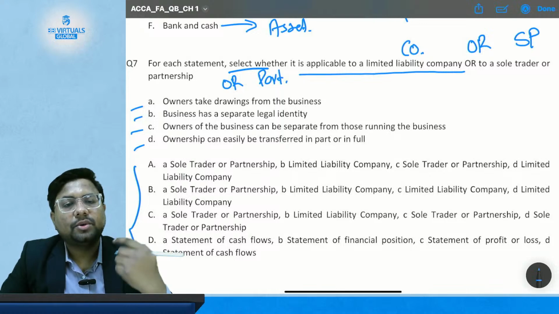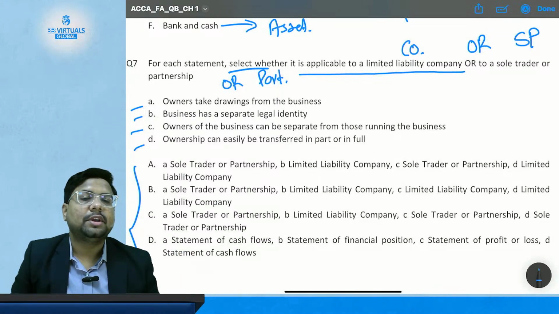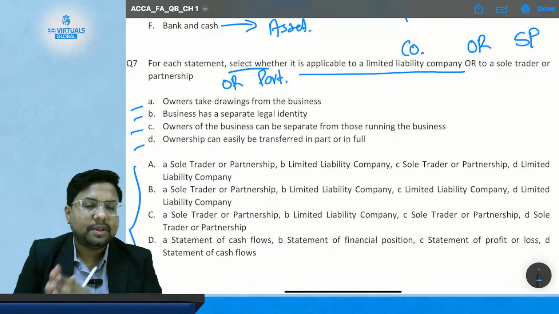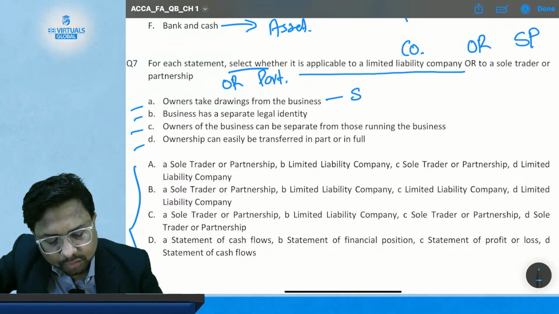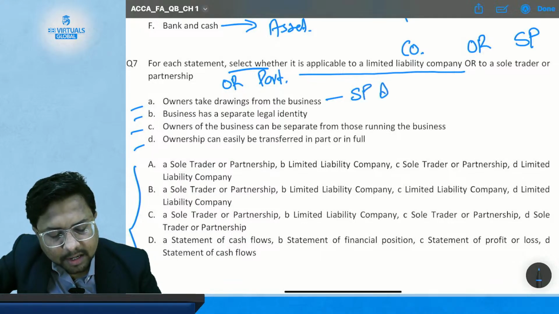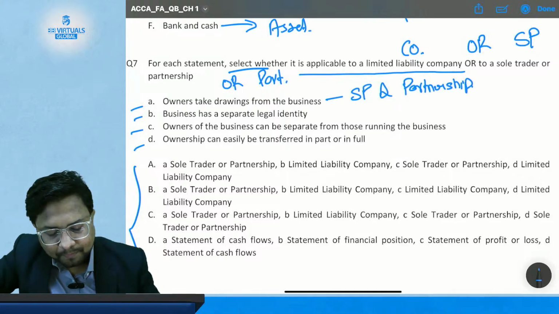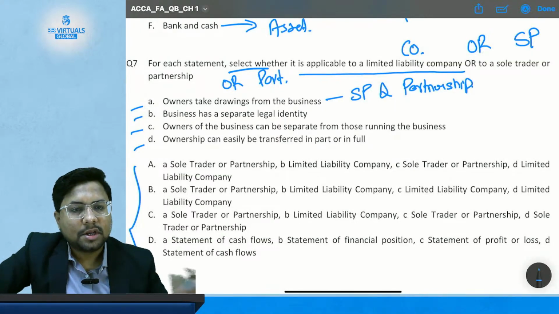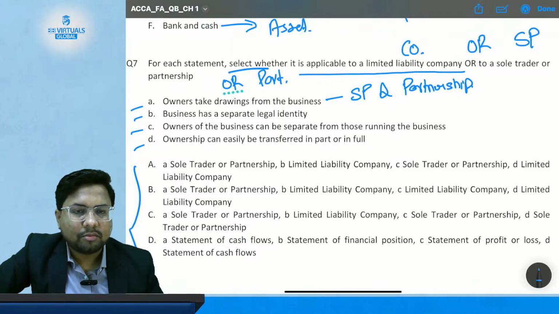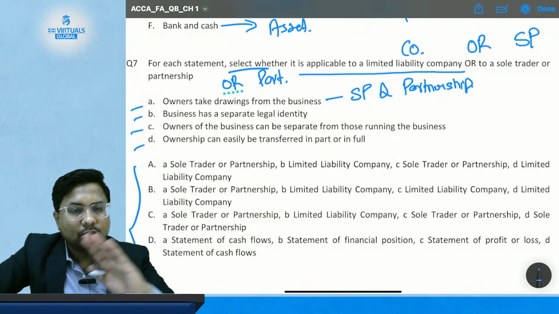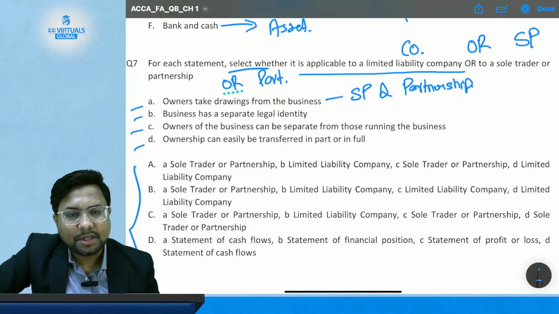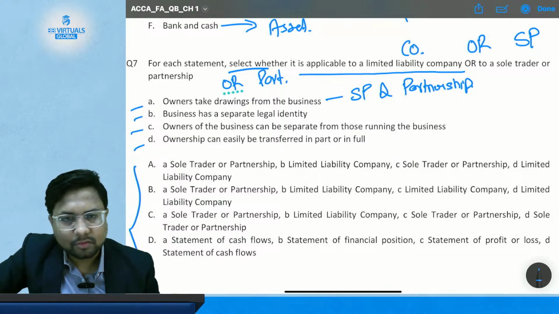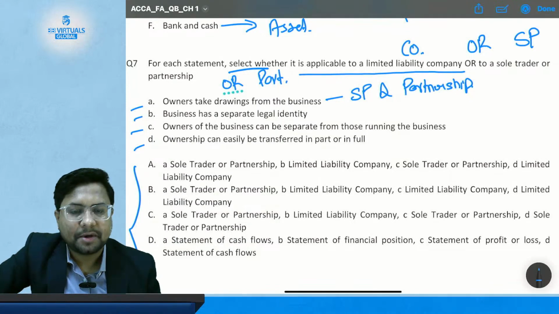In sole trader also, in partnership also, because there is no legal distinction between their asset and business asset. So in case of both sole trader or sole proprietorship and partnership, the owners or the partners of the firm take out the drawings. This drawing is not allowed in company form of a business, because company is separate and owner is separate. So only in sole trader and partnership the drawing of money is allowed. Okay, so the answer of statement number A is sole proprietor and partnership.